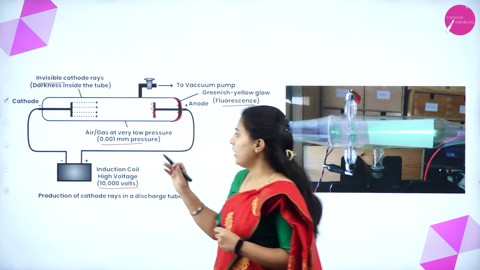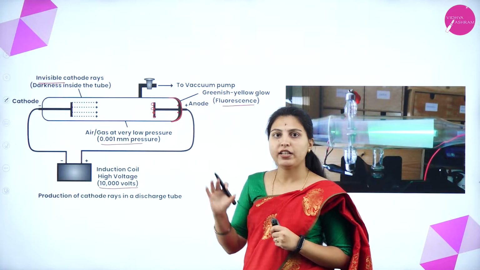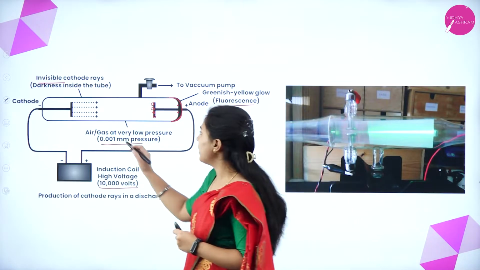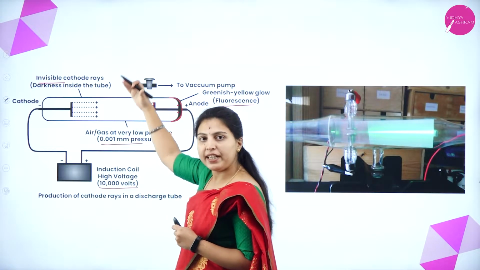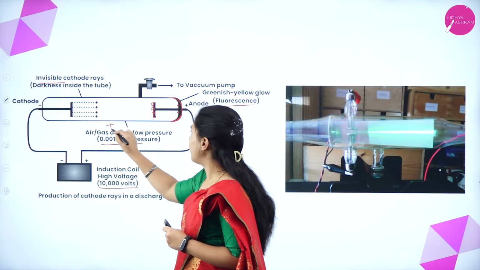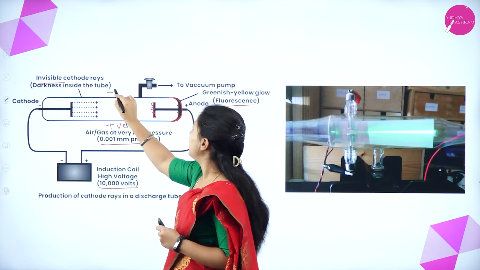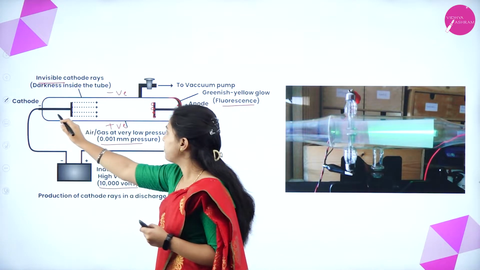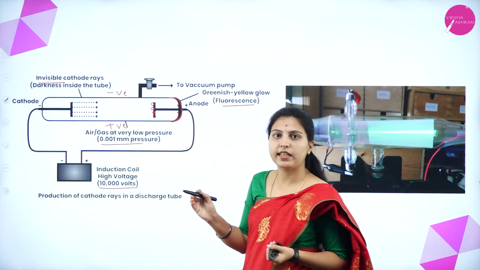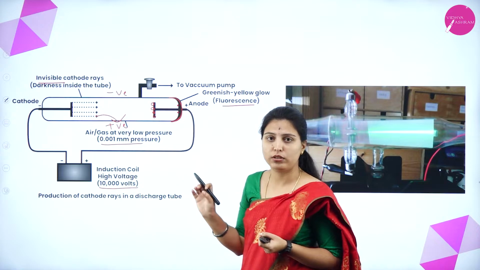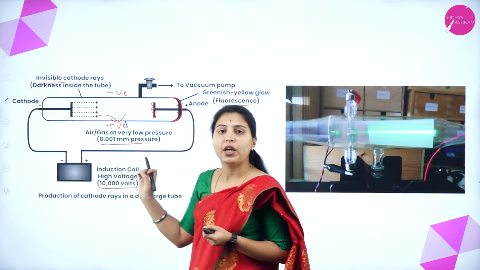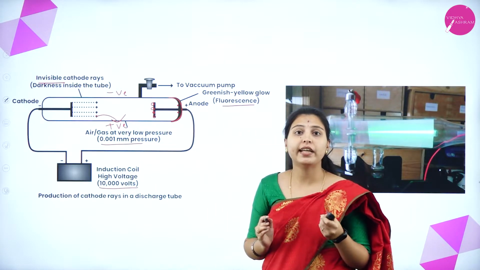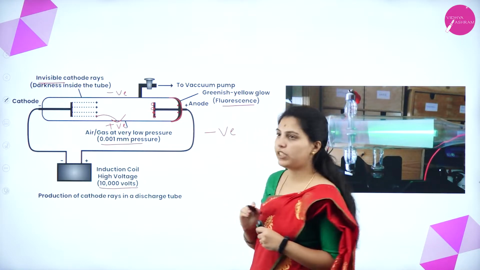Later, when a magnetic field and an electric field are applied around the discharge tube, what can they observe? If an electrical field is applied around the discharge tube, with the anode positively charged and the cathode negatively charged, the stream of particles, the cathode rays, will be deflected towards the anode. From this, we can conclude that the particles moving from cathode to anode are negatively charged particles.